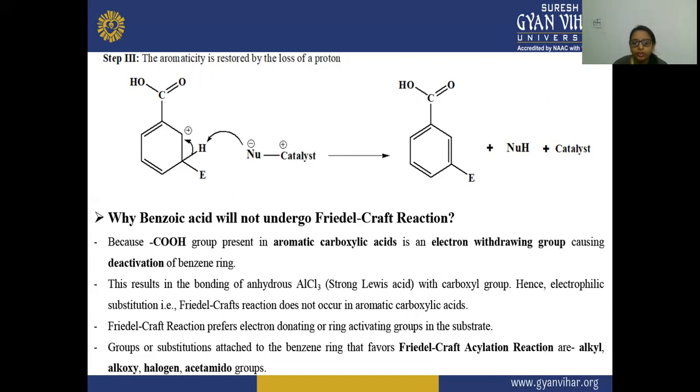Friedel-Crafts reactions prefer electron donating or ring activating groups in the substrate. The groups or substituents attached to the benzene ring that favor Friedel-Crafts acylation reaction are alkyl, alkoxy, halogens, and acetamido groups.